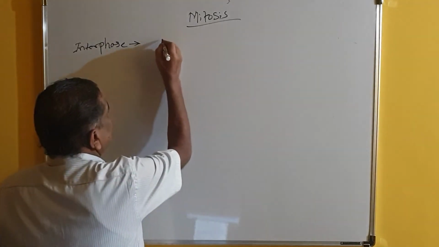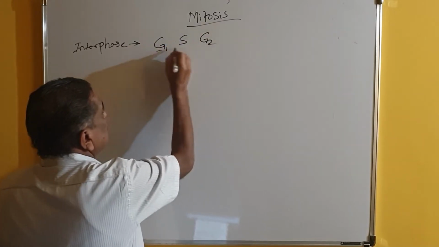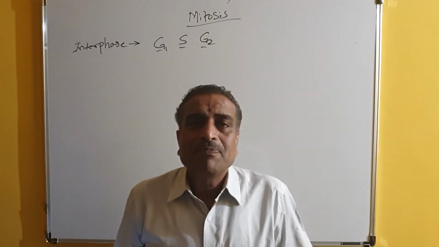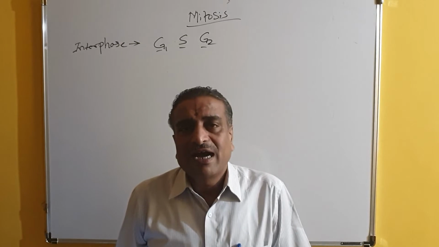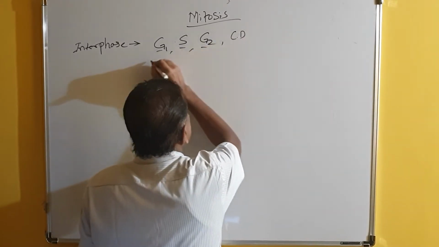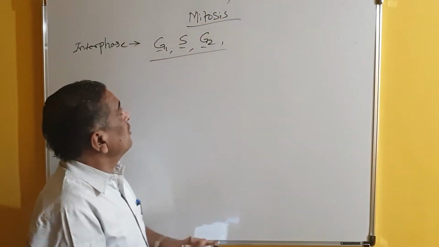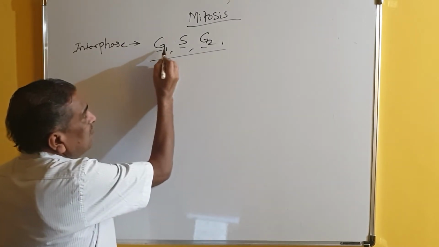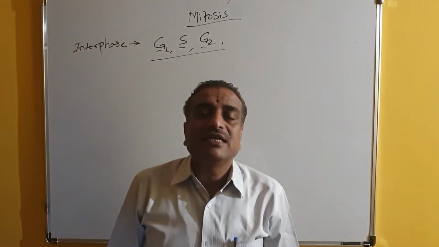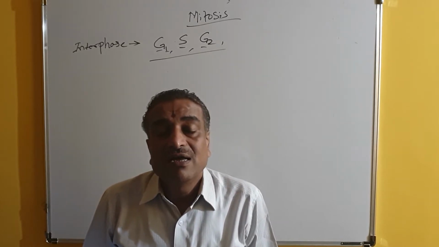The interphase has G1, then S and G2 phase. So these three stages are there: G1 phase, S phase and G2 phase, and after which you will find the cell division phase. So these are the four different stages occurring. Cell division we shall not consider here. Interphase contains G1, S and G2 phase. In these three stages the cell is preparing for the next cell division. That is called interphase.